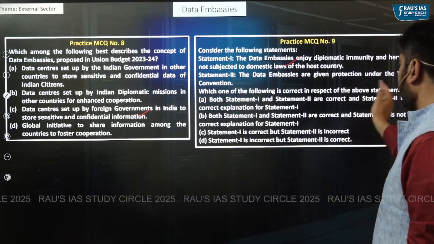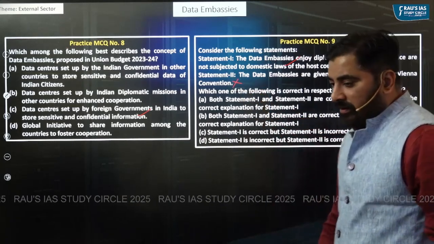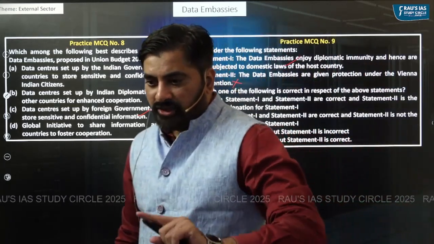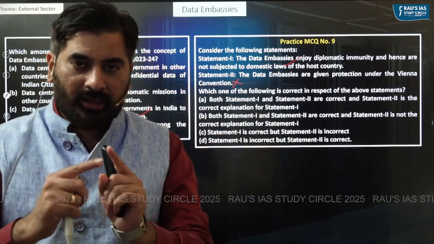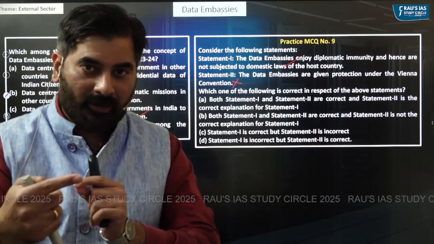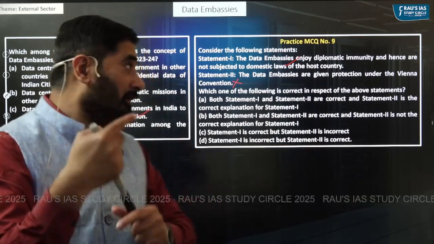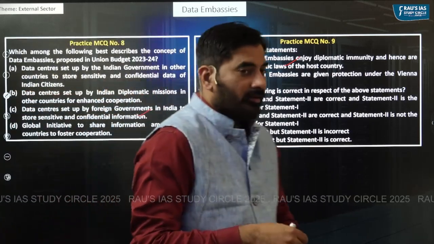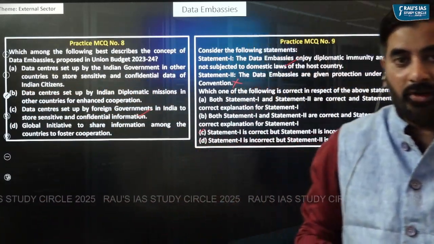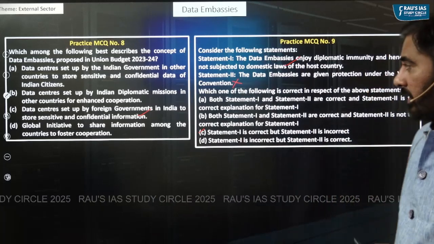Data embassies are given protection under the Vienna Convention. Like I said, they are not given protection under the Vienna Convention. Rather, they are given protection under the bilateral agreement which India would sign with other countries. So the right answer in this case is C. Statement 1 is correct and statement 2 is incorrect.